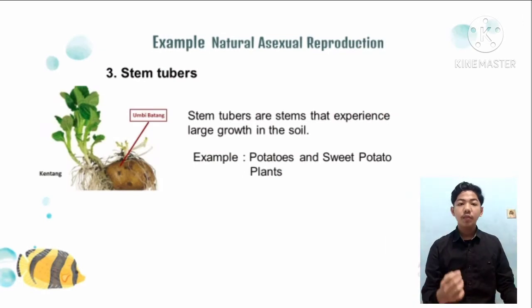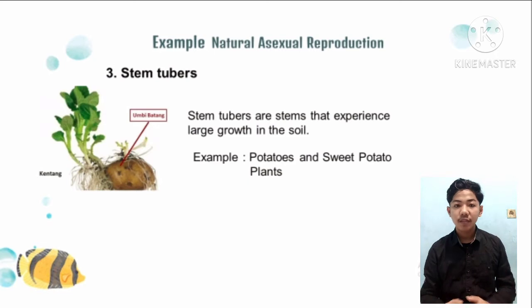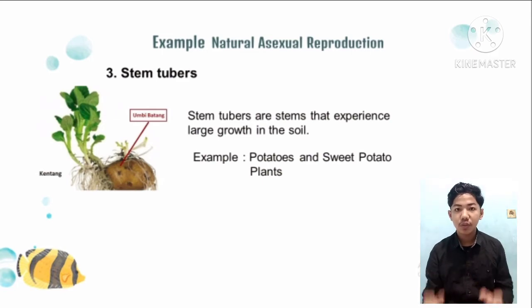Number 3. Stem tubers. Stem tubers are stems that experience large growth in the soil. The function of this stem tuber is to store food reserve and also for reproduction. Examples of plants that reproduce by means of stem tubers are potatoes and sweet potato plants.